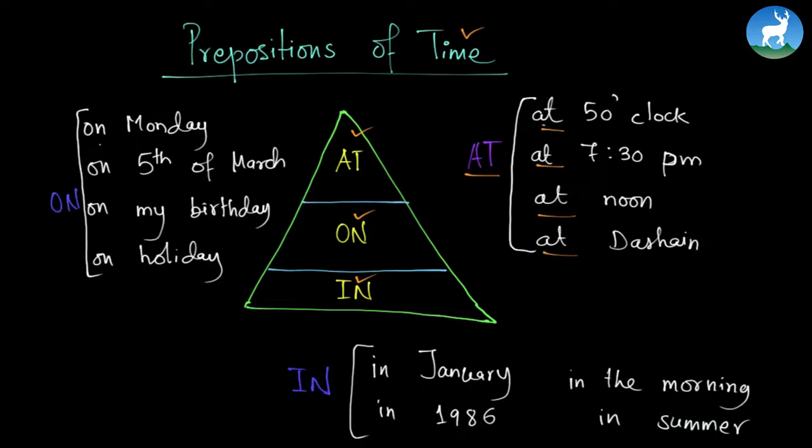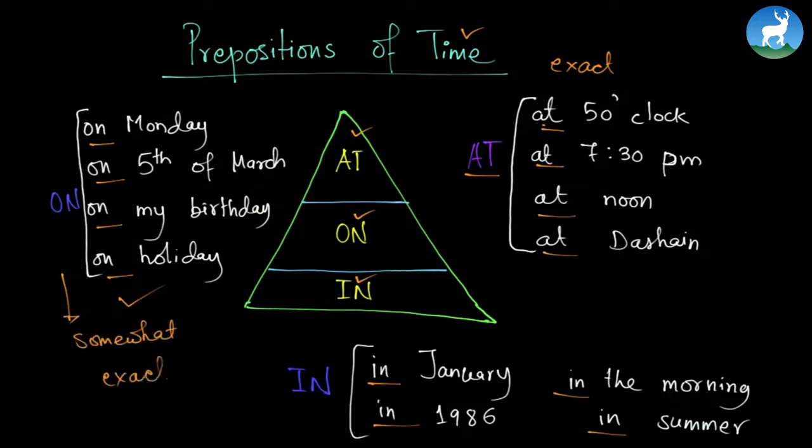For the word on, we have some examples like on Monday, on 5th of March, on my birthday, on holiday. On is also trying to be exact, but it is not as exact as the word at. Now we have in January, in the morning, in 1986, in summer. This is even less exact compared to the words at and on. So at is the exact one. On is also somewhat exact, while in is less exact. So these three are the prepositions of time.